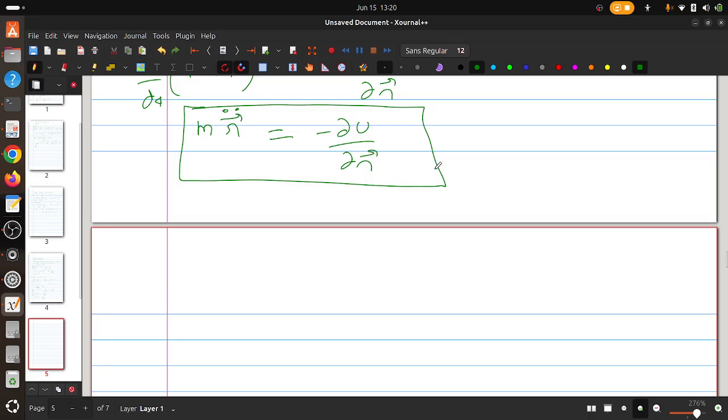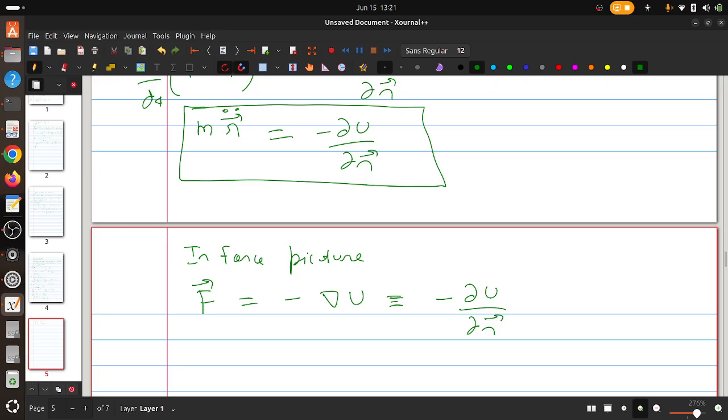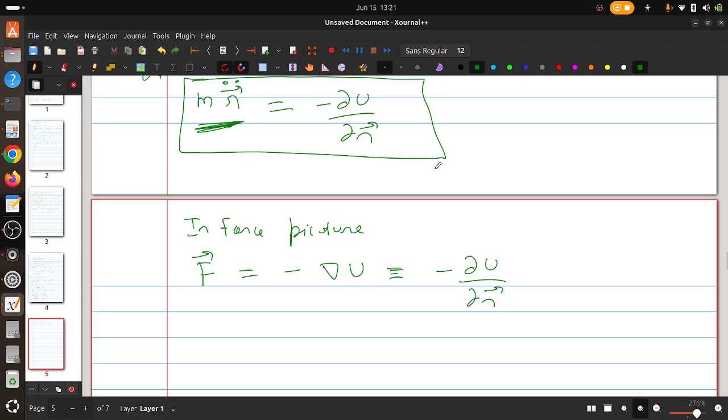But wait a minute, this looks familiar, right? In the force picture, which we are I think more familiar with, the force of a conservative force is given by minus del U, the negative of the gradient of the potential energy, which you can also write in this notation as minus del U over del r. Okay, cool. So the right hand side is the force, and what is the left hand side? The left hand side is just mass times the double derivative of the position vector, which is just acceleration. So it is essentially giving you ma equals F, which is nothing but Newton's second law.